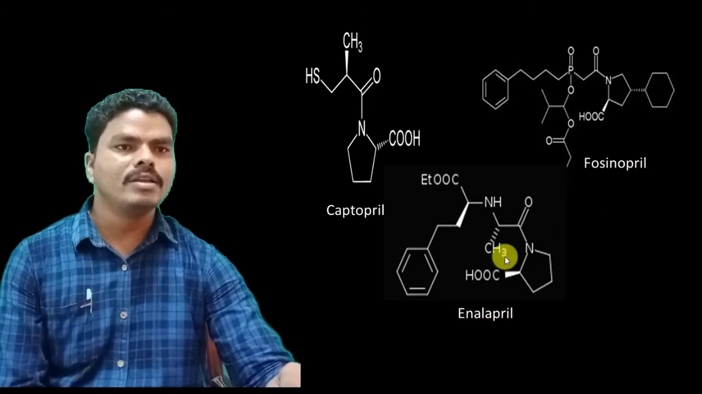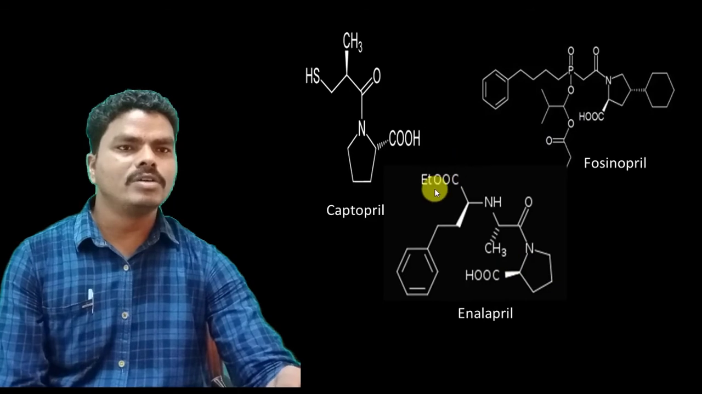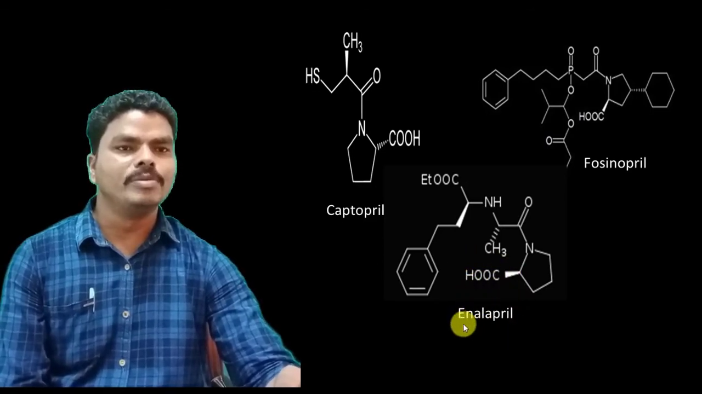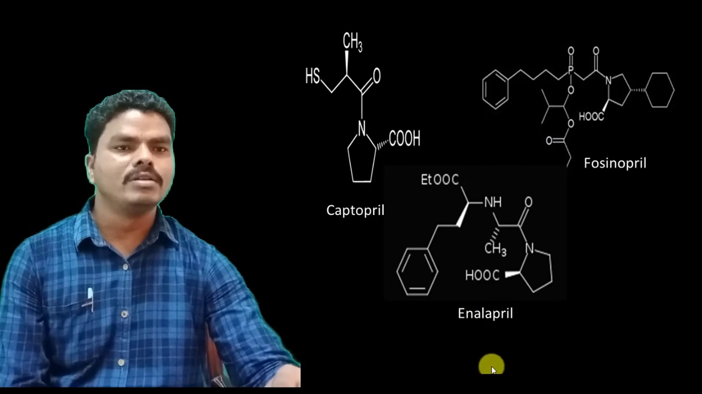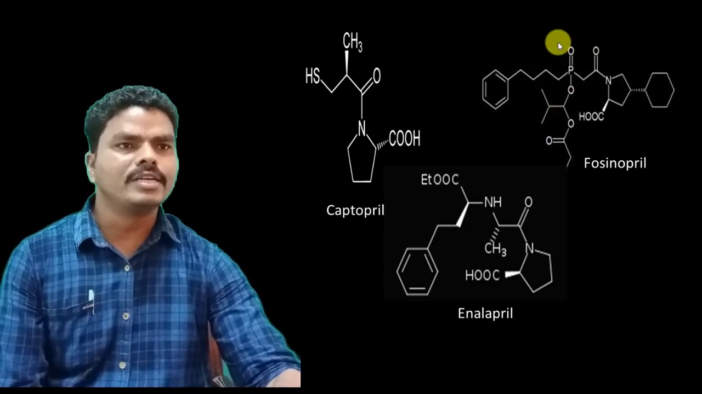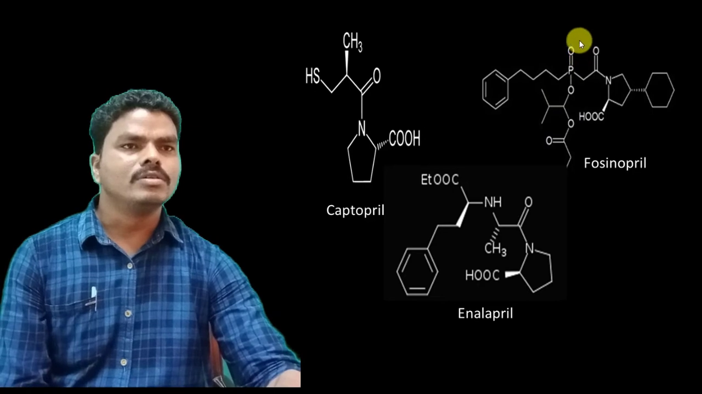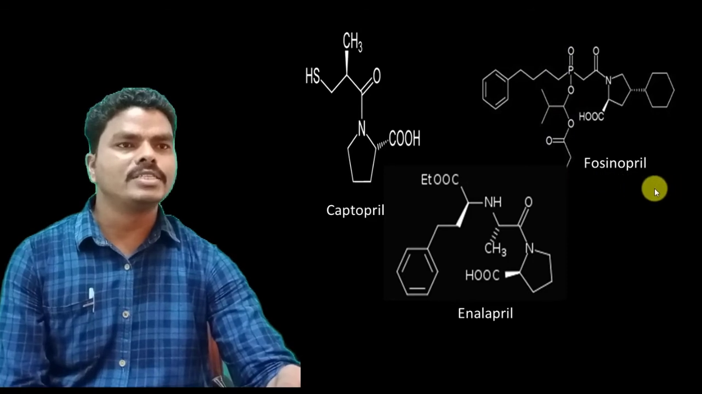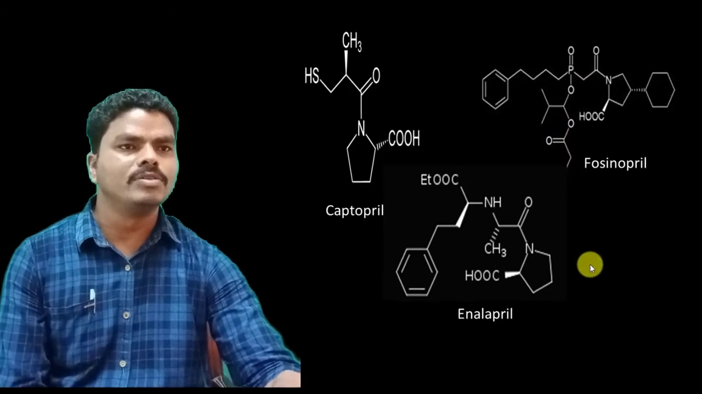And in the case of enalapril, it consists of two carboxylic groups. So this one and this one, two carboxylic groups. That's why they are considered as the dicarboxylate ACE inhibitors. So enalapril, lisinopril, perindopril, all of these come under the dicarboxylate ACE inhibitors. In the case of fosinopril, instead of a carboxylate, it consists of a phosphate group. That's why it is categorized as a phosphate ACE inhibitor. So the example is fosinopril.